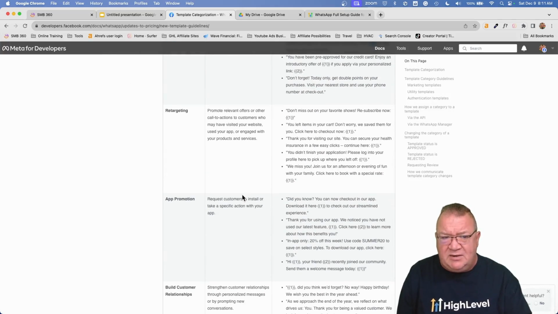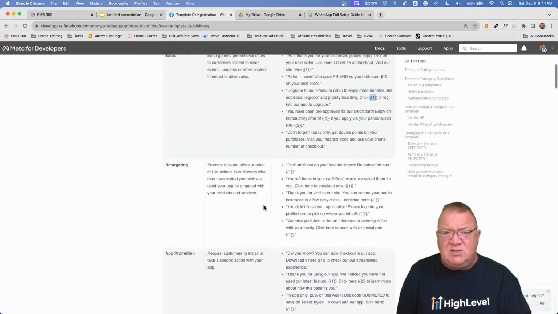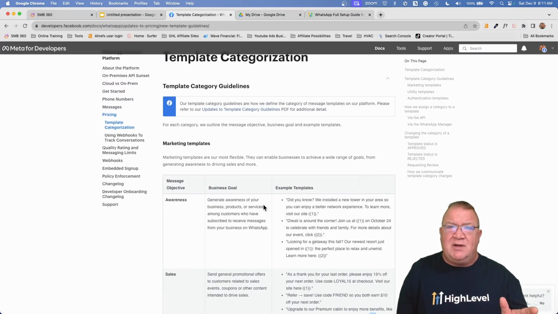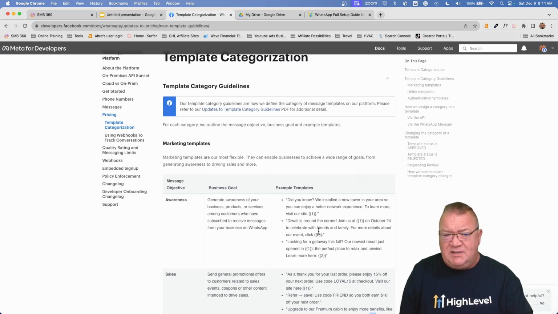Now, there are several ones in here that you can use for this. And this is one of the great things about these template categories, because you could follow some of these categories, and as long as you follow the templates here on the Meta page, I would have no doubt that your template should be approved quickly and be able to be put in use as soon as possible. So this right here is how you would identify these particular templates.